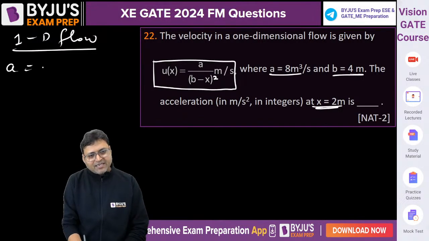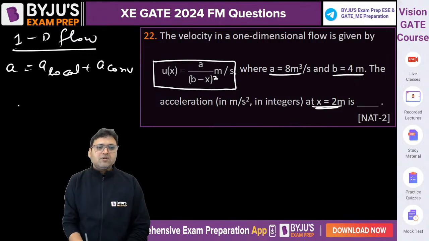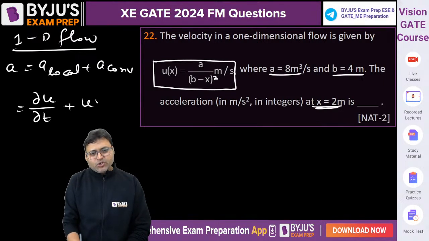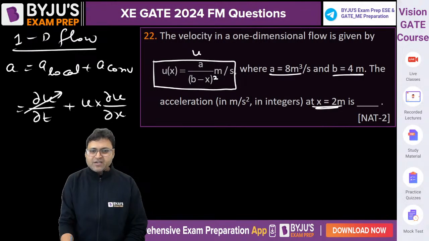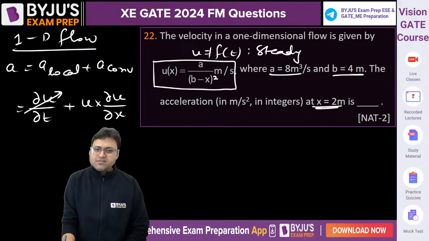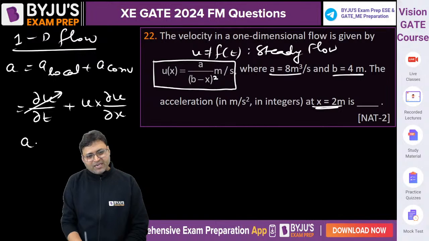So acceleration is equal to local plus convective. What is local? Del u by del t. What is convective? U into del u by del x. Because u is not a function of time, the flow is steady. So this is 0. So the total acceleration, A total, is local plus convective.